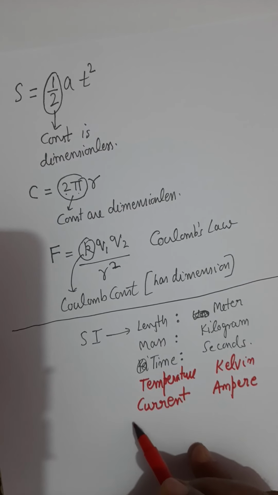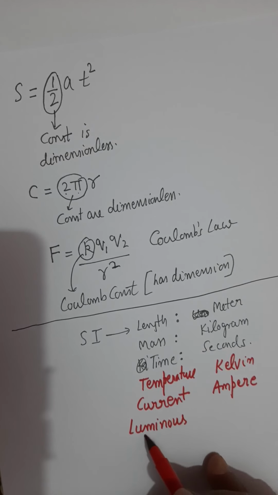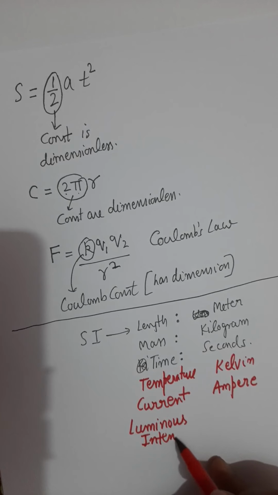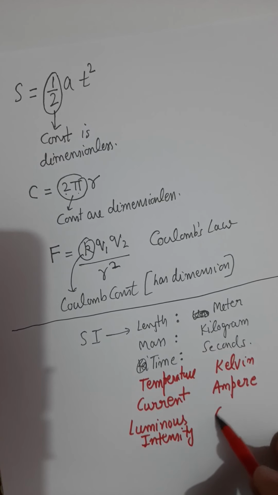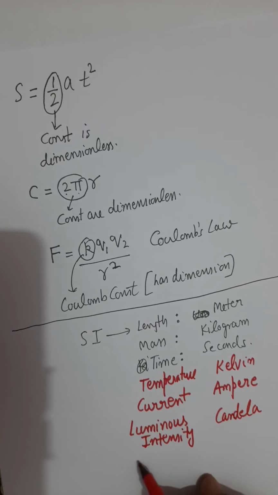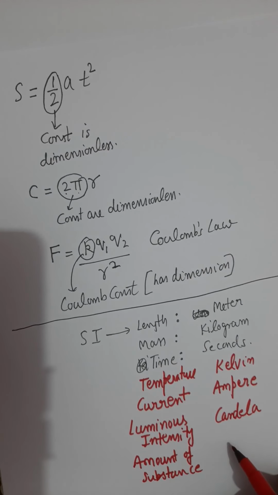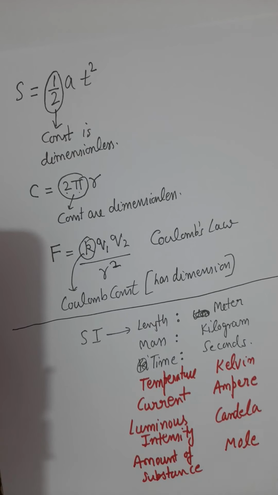They included luminous intensity, which belonged to light, and the unit proposed was candela. And then they introduced amount of substance as a standard quantity with the unit mole.